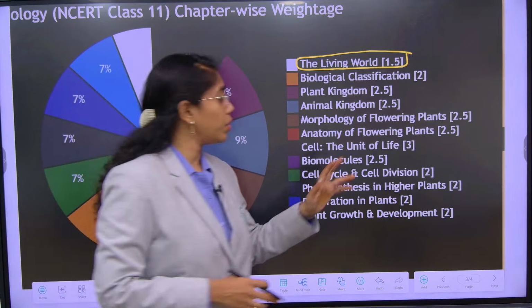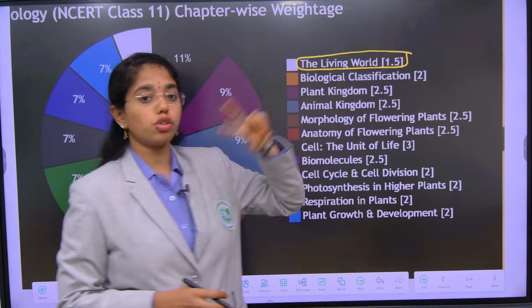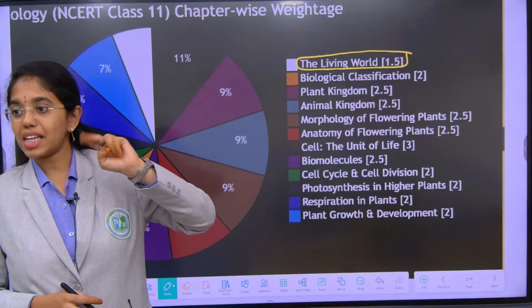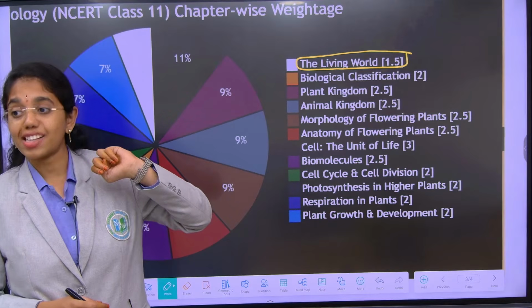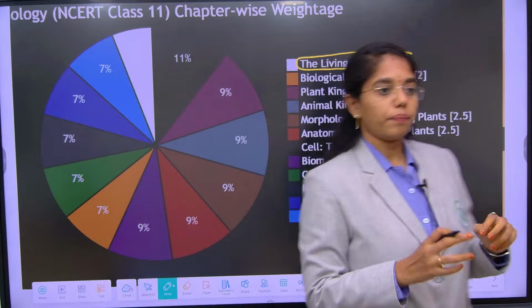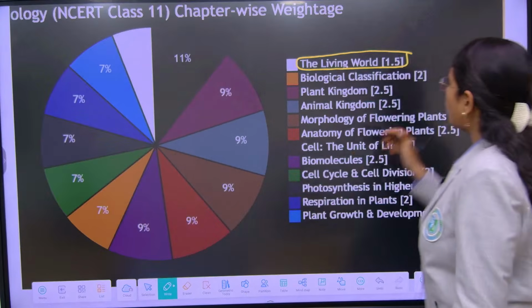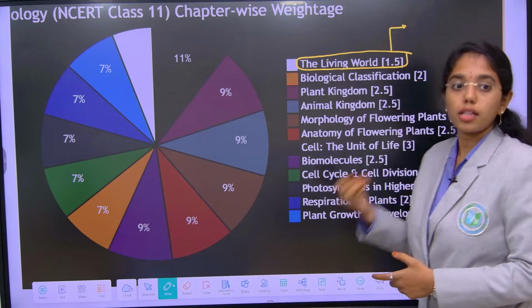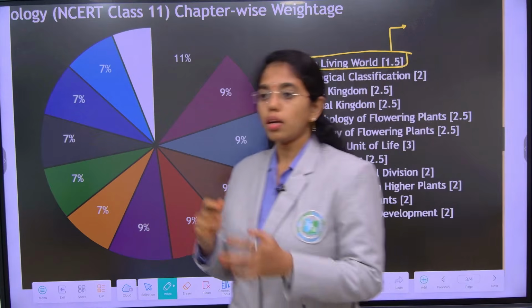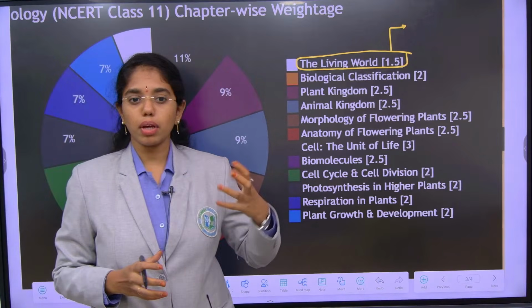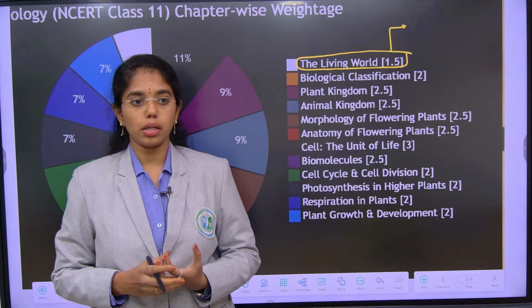But now if you observe re-NEET 2026, you got two questions from living world, right? One is statement based and the other is match the following from taxonomic categories. So that is about living world. In living world chapter, what are the concepts you have to revise or practice more this time, based on my knowledge? Defining and characteristic features of living, you can expect some statement based questions.